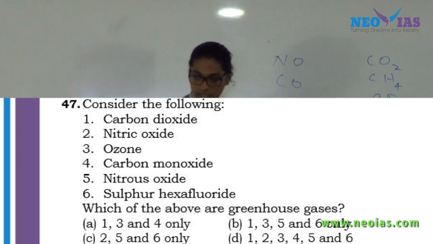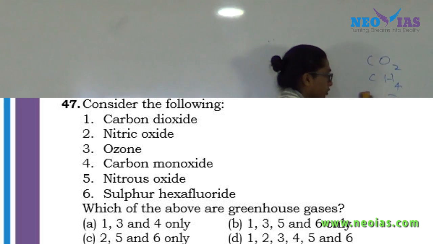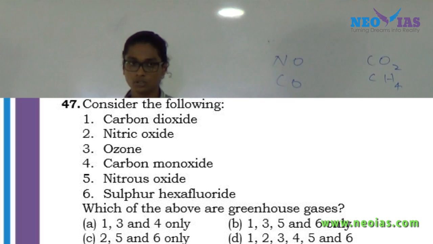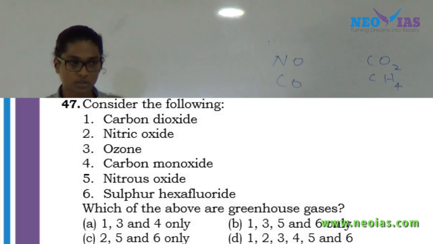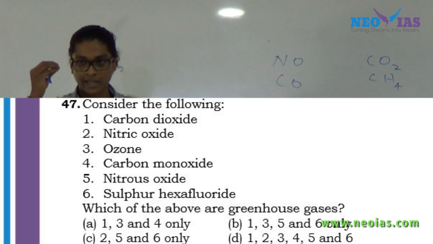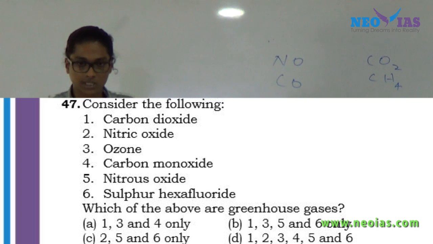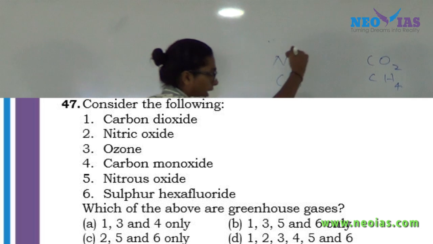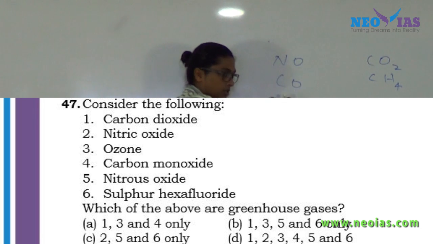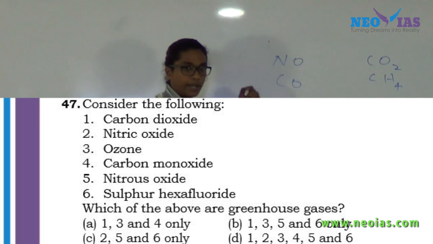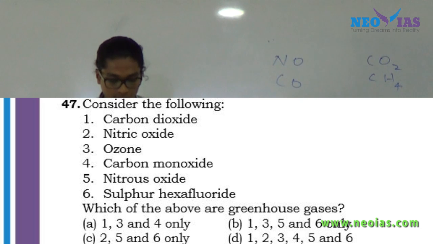Sorry, not the SF6, rather the other naturally occurring greenhouse gases. So in a way we can say that carbon monoxide and nitric oxide will result in global warming because they are affecting the concentration of other greenhouse gases, but as such they don't have any property of greenhouse gases, right? So the question is about which of the above are greenhouse gases. So you can eliminate nitric oxide as well as carbon monoxide. So the answer will come out as B.